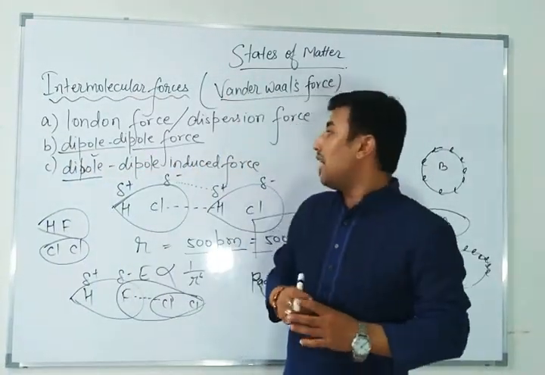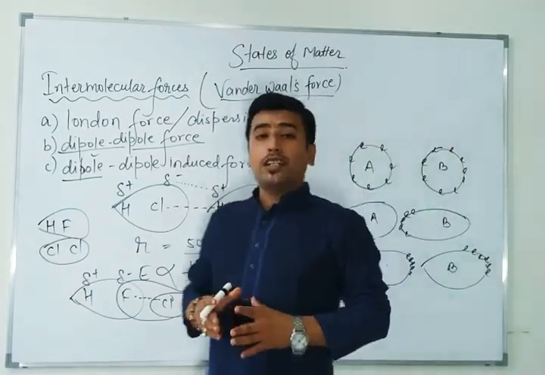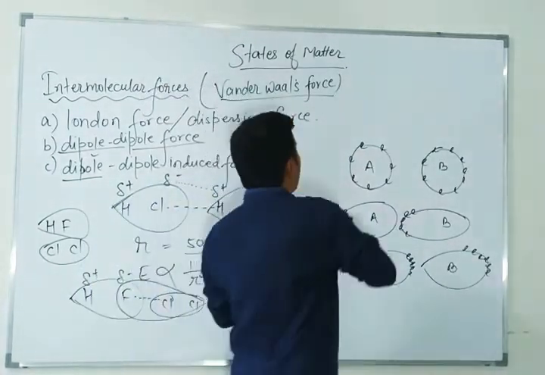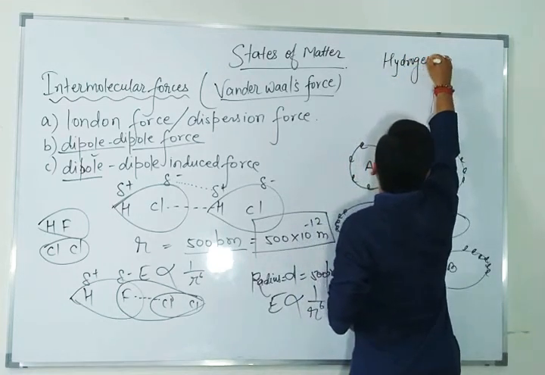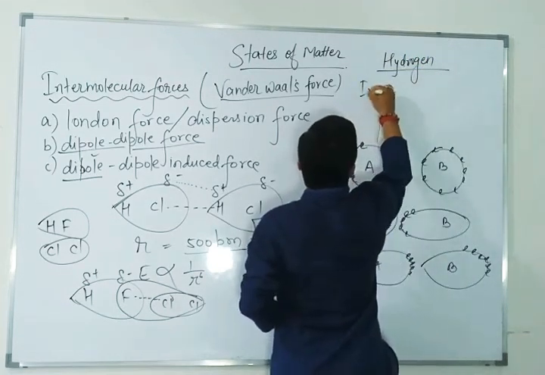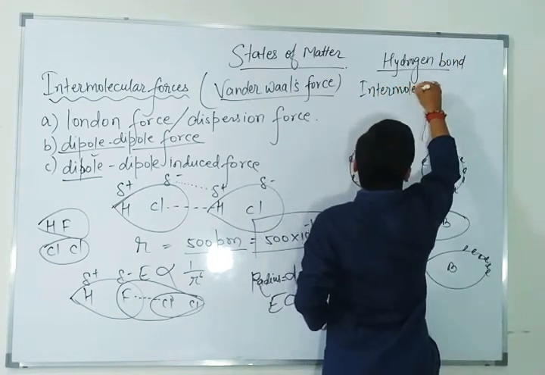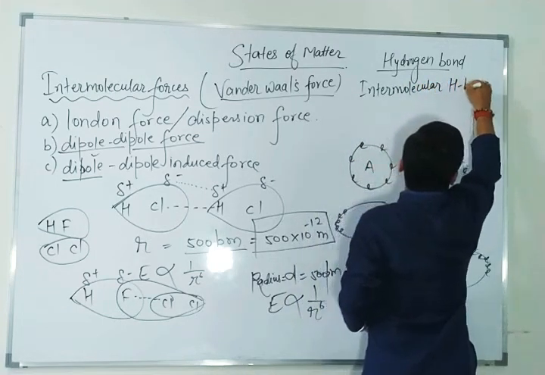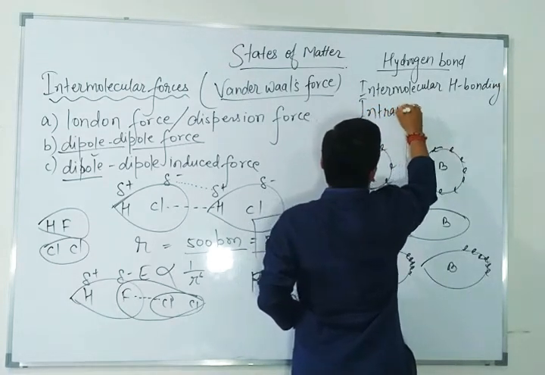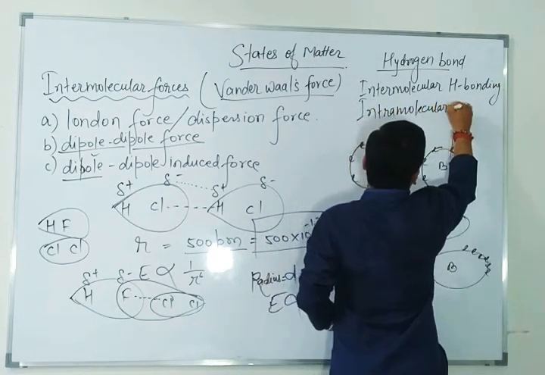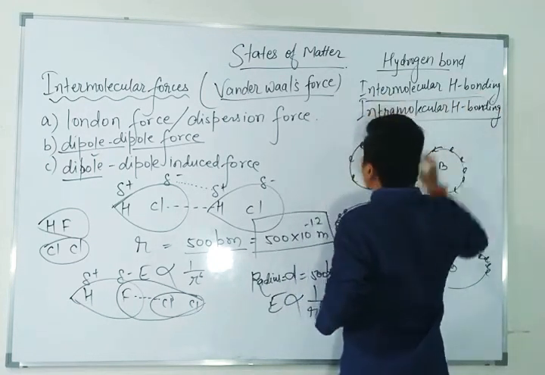So this is about the intermolecular forces, which were given by a Dutch scientist known as John van der Waals. After understanding this concept about the intermolecular forces, we move to hydrogen bond. As I have already told you about the hydrogen bond, can you tell me? There are two types of hydrogen bond: intermolecular hydrogen bonding and intramolecular hydrogen bonding.